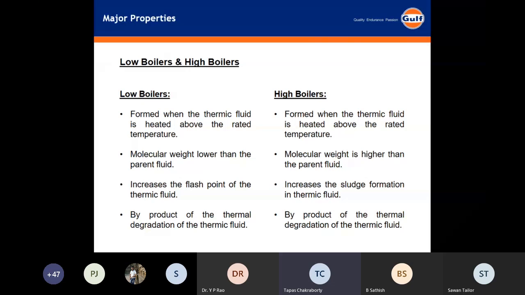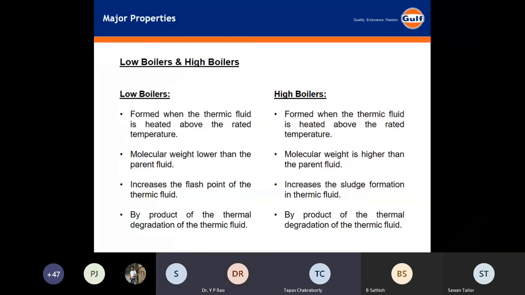Then some new materials are formed which typically have a lower molecular weight and a lower boiling point than the original fluid. These are called low boilers. Whereas when higher molecular weight material is formed by polymerization, with a higher boiling point, those are called high boilers. So this is not related to the boiler term. This is basically oil degradation terminology.